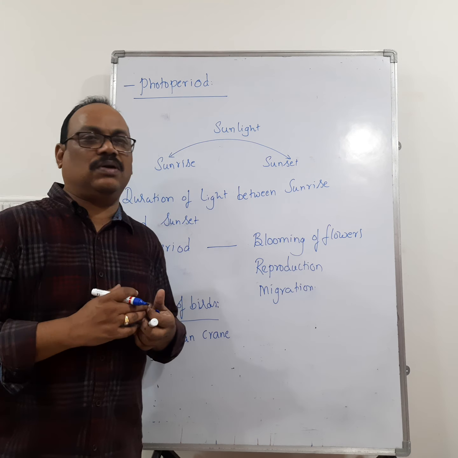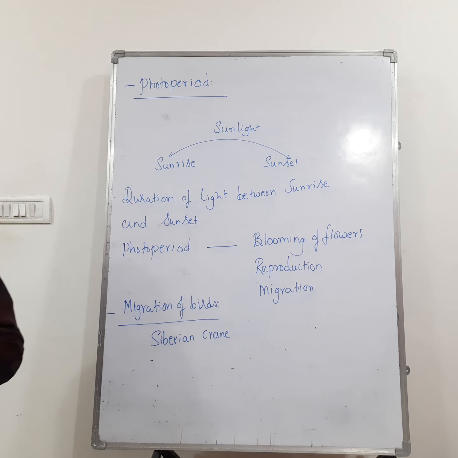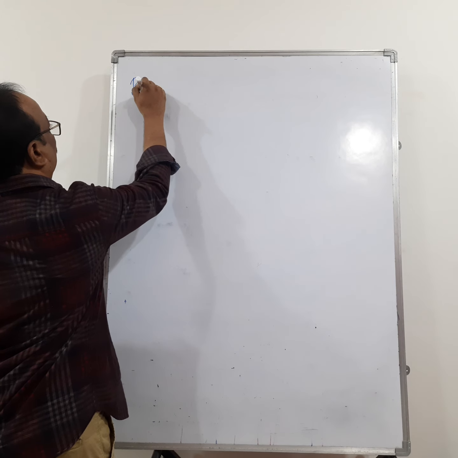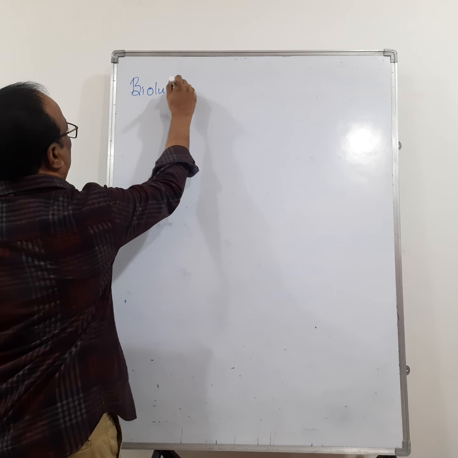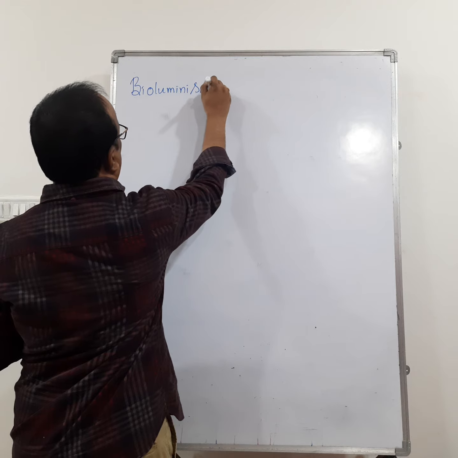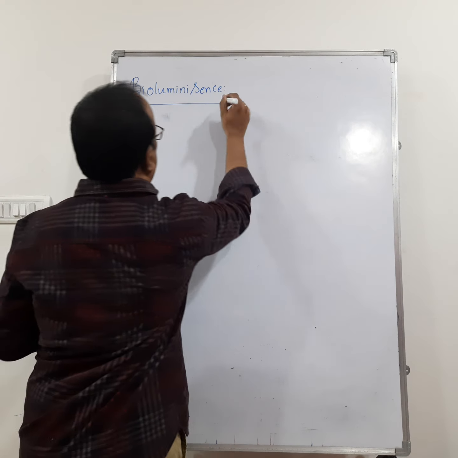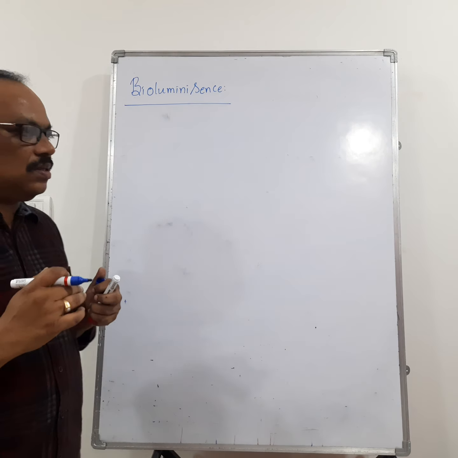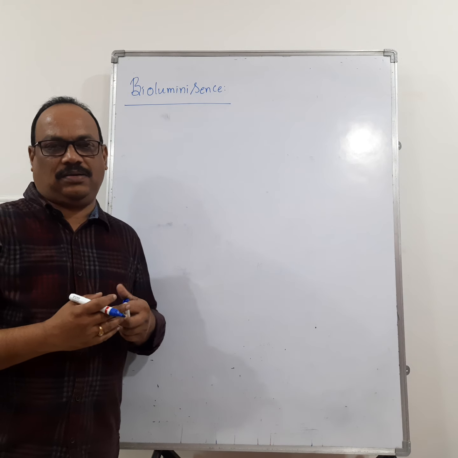Alright, let us go for the next one, bioluminescence. What is meant by bioluminescence? Living organisms emit light.